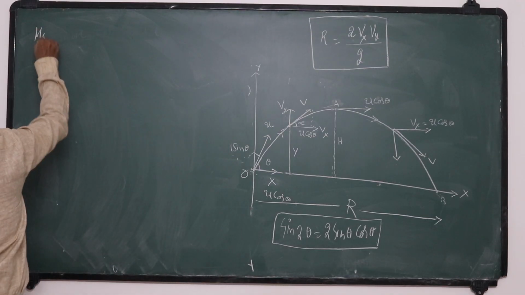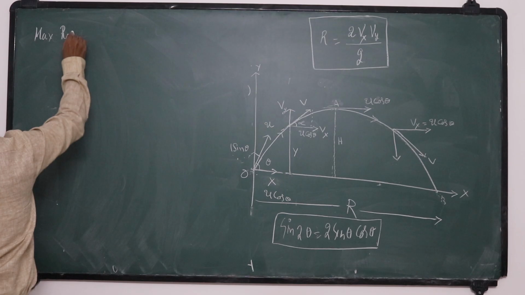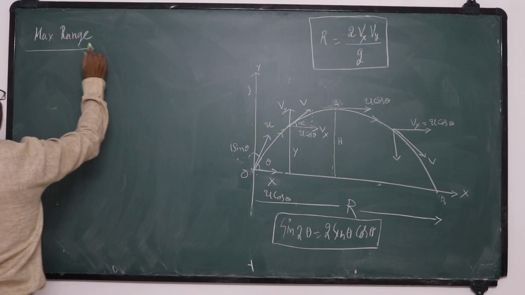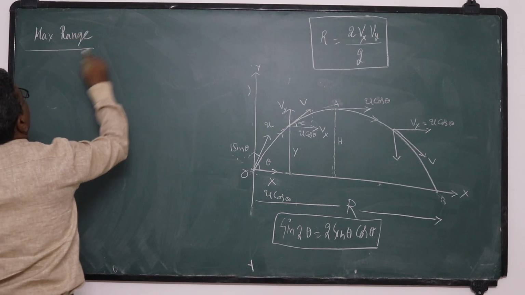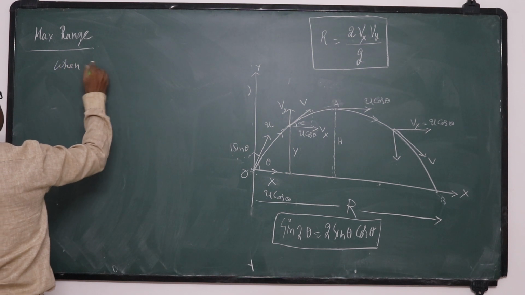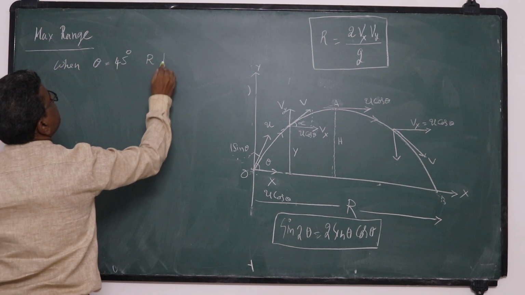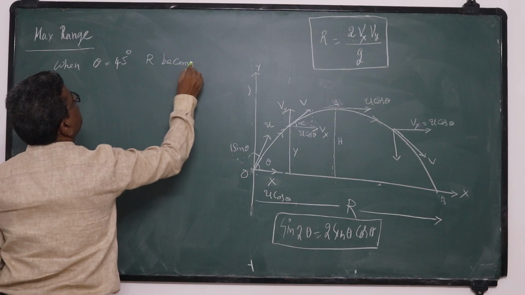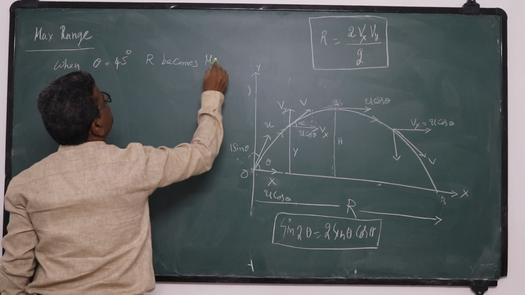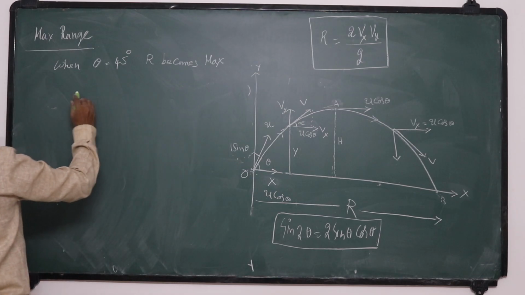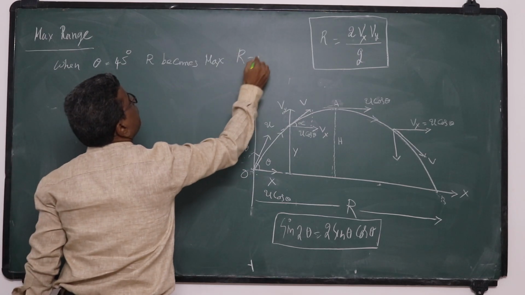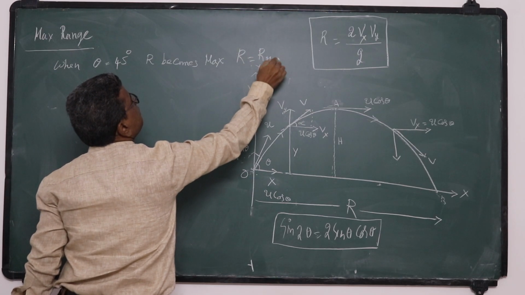So maximum range is when theta is equal to 45 degrees, R becomes R max.